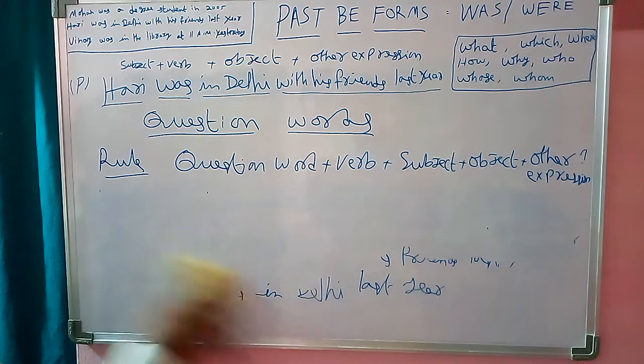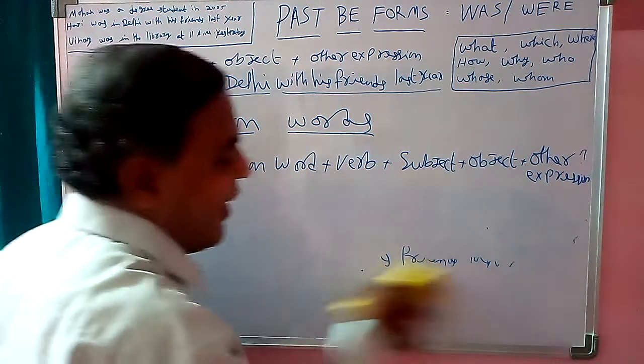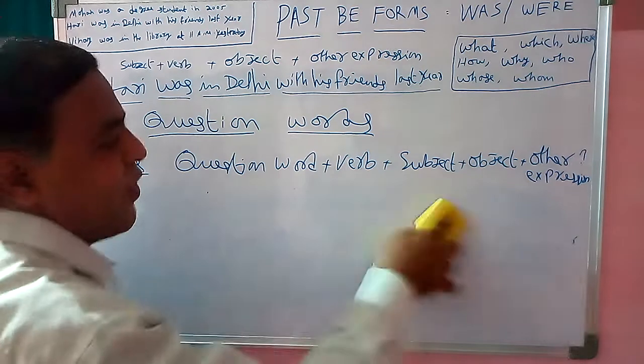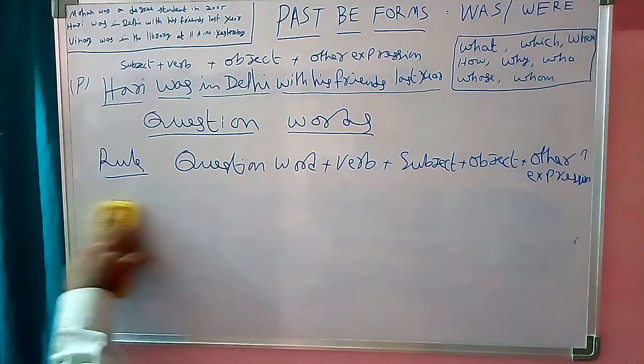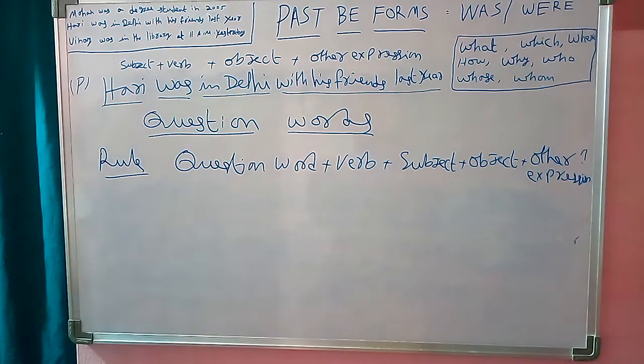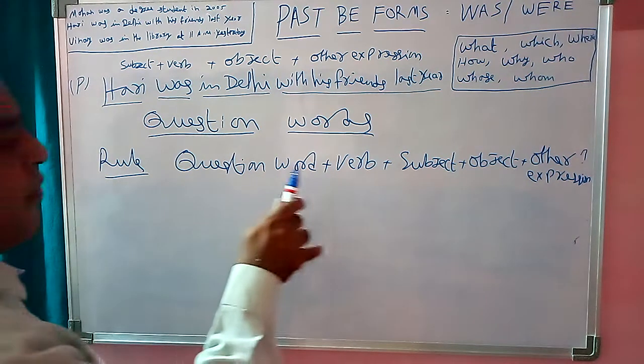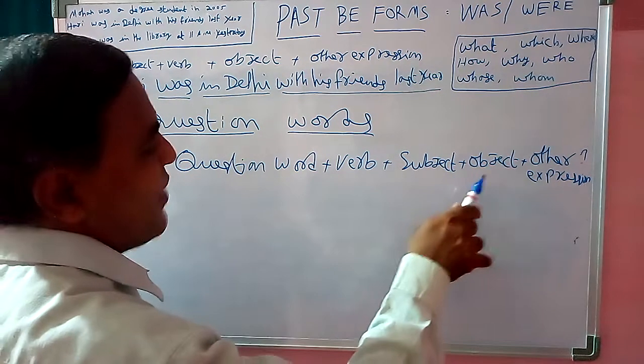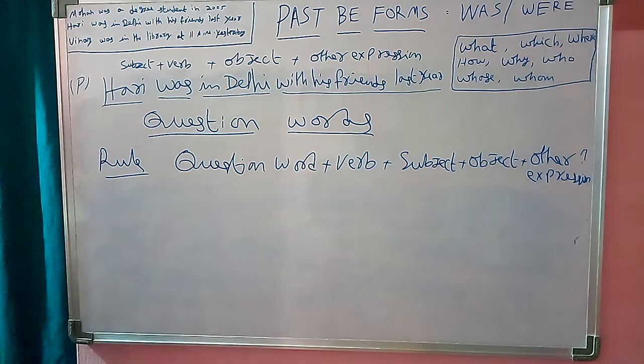What is the rule of question word? Question word, where, subject, object, other expression.